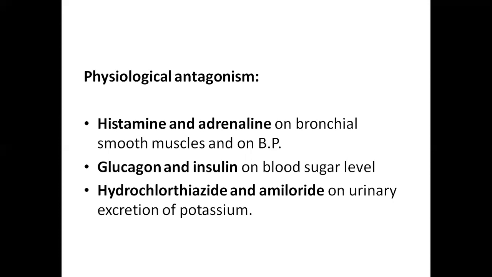Another example is glucagon and insulin. Glucagon will increase the blood sugar levels in the plasma, whereas insulin will decrease the blood sugar levels. And another example is hydrochlorothiazide and amiloride on urinary excretion of potassium. Hydrochlorothiazide will increase the potassium excretion, whereas amiloride will decrease the potassium excretion through urine. These are the examples for physiological antagonism.